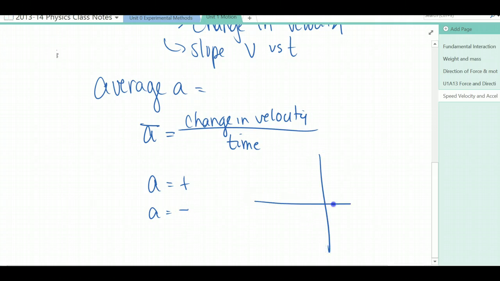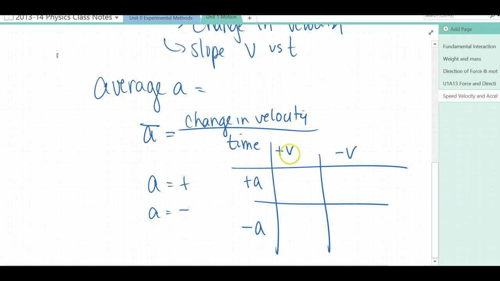So acceleration, being a vector quantity, can be positive or it can be negative. The trick here is to figure out whether something is slowing down or speeding up. So let's say we have a positive velocity and a negative velocity. We'll fill out a little table. Positive acceleration, negative acceleration. If you have something with a positive velocity and its acceleration is also positive, that object will speed up because the acceleration works with the motion of the object.